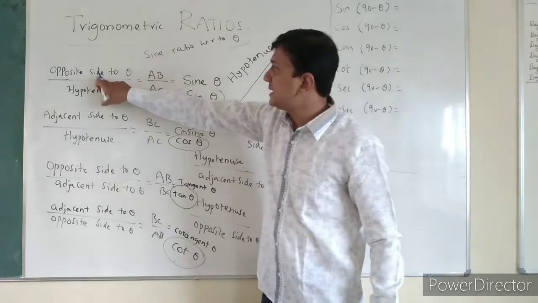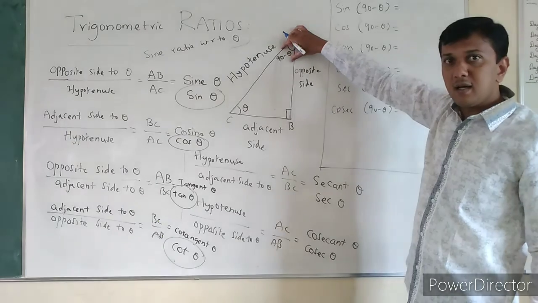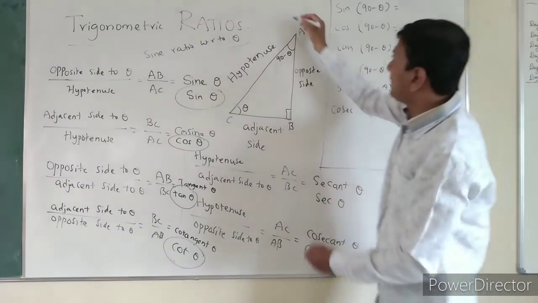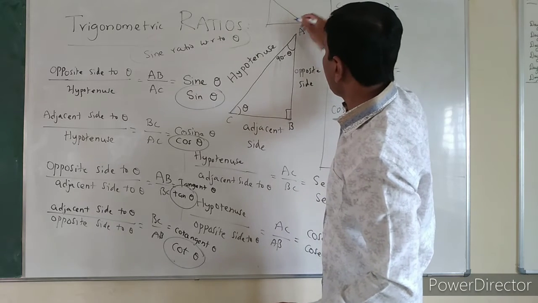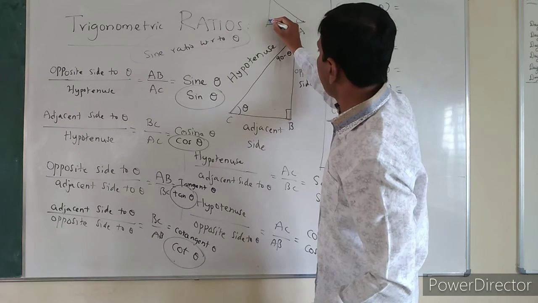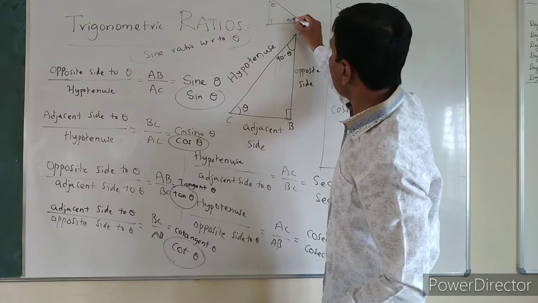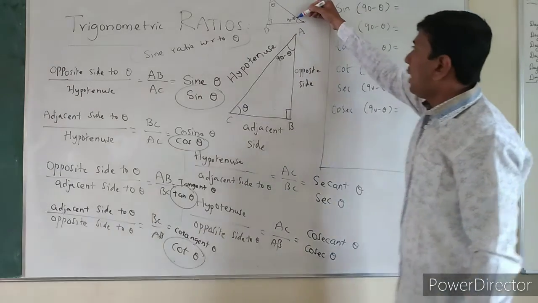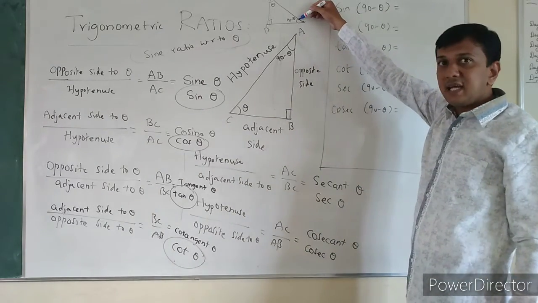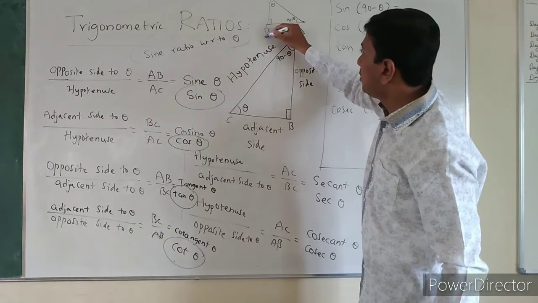AB is the opposite side to theta. But when it comes to 90 minus theta, we just rotate the angle like this, and we will get some different criteria here. So this is A, B, C. This will be theta, 90 minus theta, B. So what is the opposite side to 90 minus theta? This is the opposite side. What is that? BC.